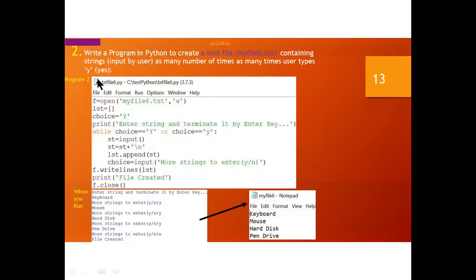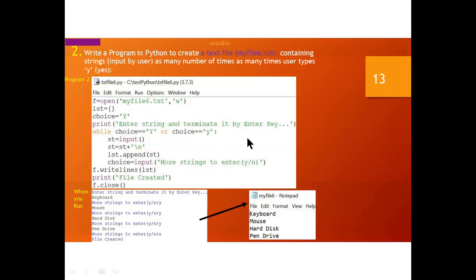So you can see there is a question. I am explaining the question here. Write a program in Python to create a text file whose name is myfile, or any file name you can write, .txt, containing a string input by the user. You can input any text as many times as you want to type. If you continue with y, then you can input more records; otherwise, if you press n, that will exit.